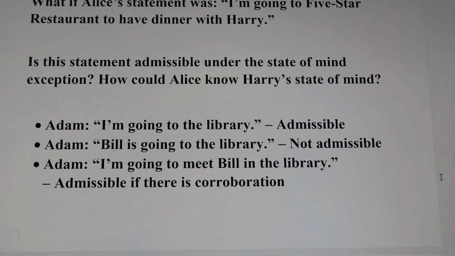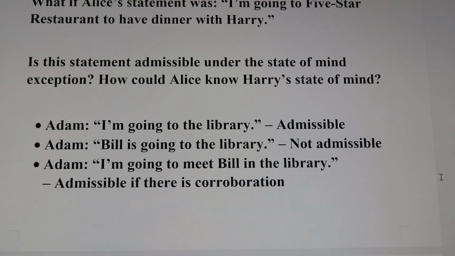But what if Adam's statement is, I'm going to meet Bill in the library? In this statement, we know Adam is not only stating his own state of mind, but he's also stating the possible state of mind and conduct of Bill. This is what we call the joint conduct problem. Meaning, this statement would involve more than one person's possible conduct.